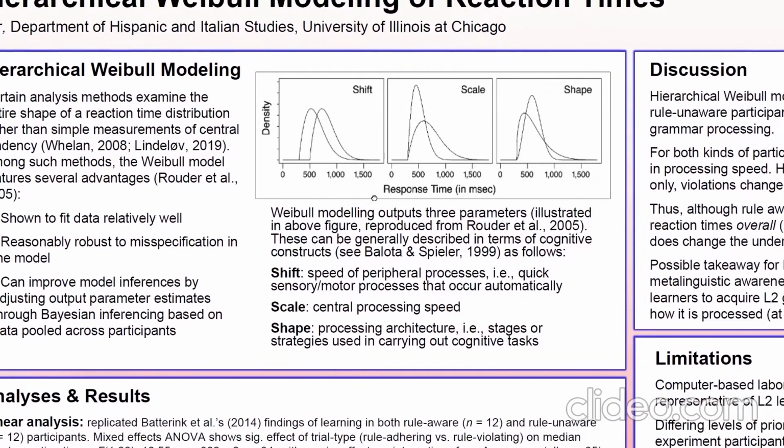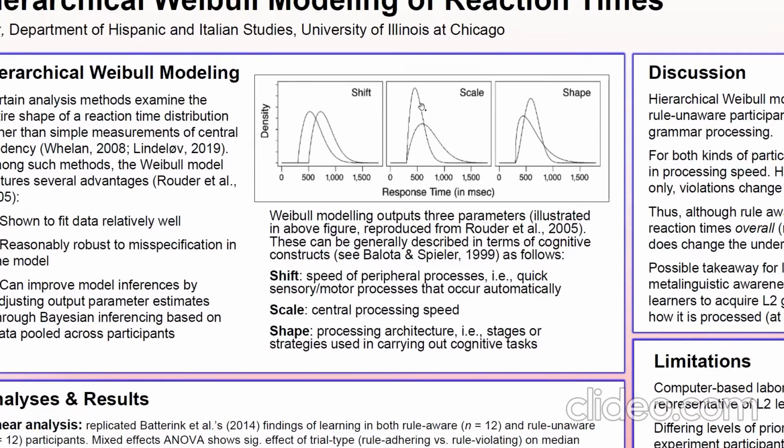When we run this analysis, we get 3 parameters that describe the shape of a distribution, and these map onto certain constructs from cognitive psychology. So we have shift, scale, and shape. Shift is said to correspond to the speed of peripheral processes, for instance, sensory or motor processes that occur automatically and are relatively unrelated to cognition. By contrast, scale has to do with central processing speed, and shape is to do with the processing architecture. So, for instance, the stages or strategies used in carrying out cognitive tasks.